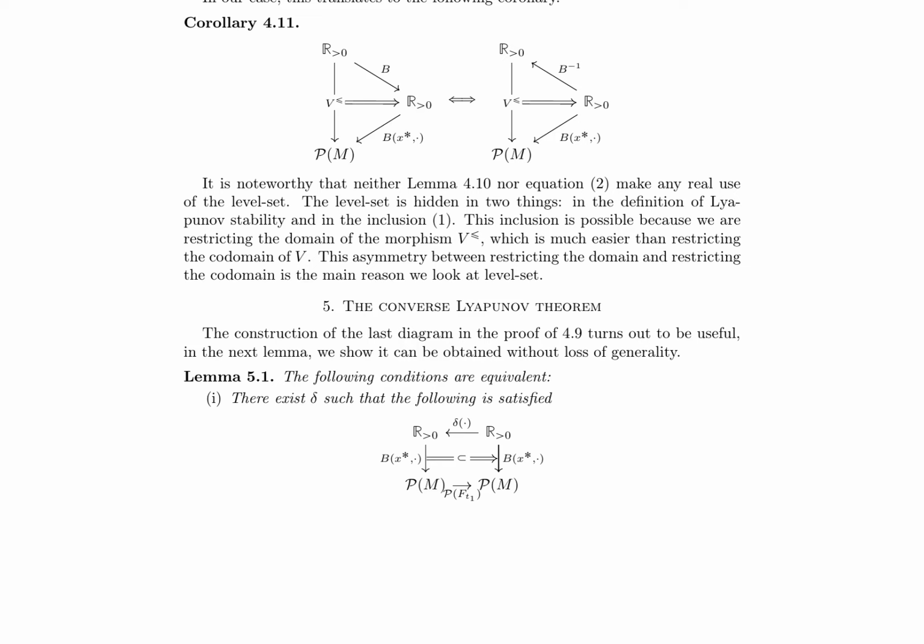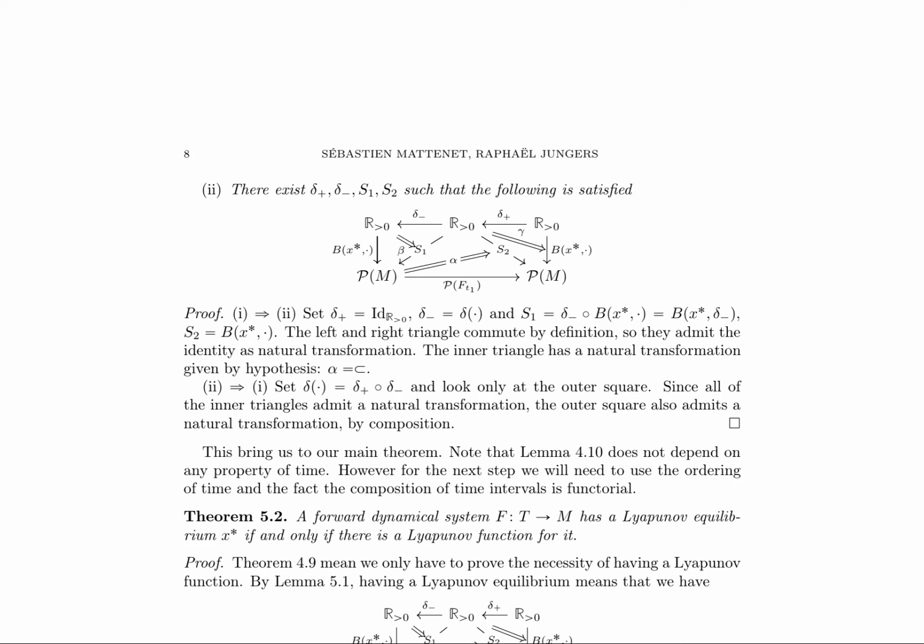Lemma 5.1 is presented, which states that two conditions are equivalent: the existence of delta such that a certain diagram commutes, and the existence of delta, S1 and S2 such that another diagram commutes. The proof of this lemma involves setting delta and delta to specific values and constructing S1 and S2 accordingly.